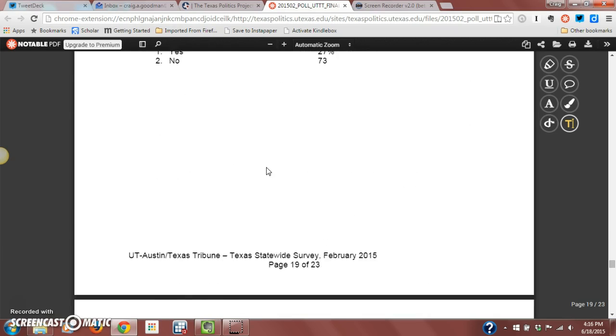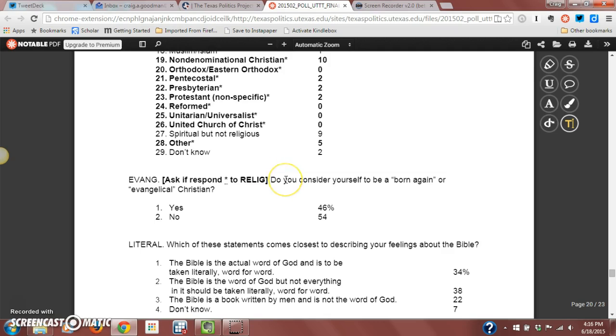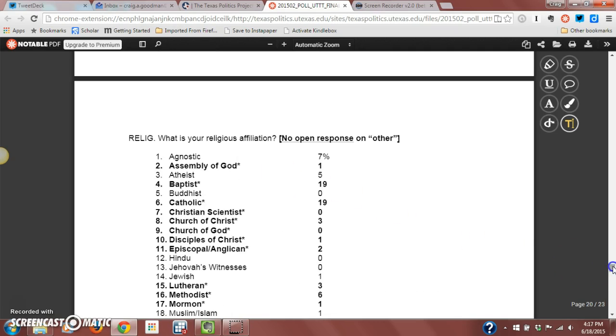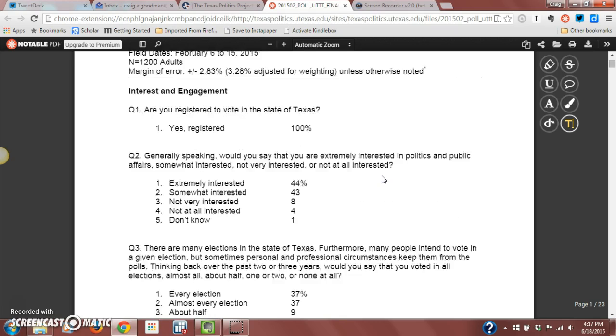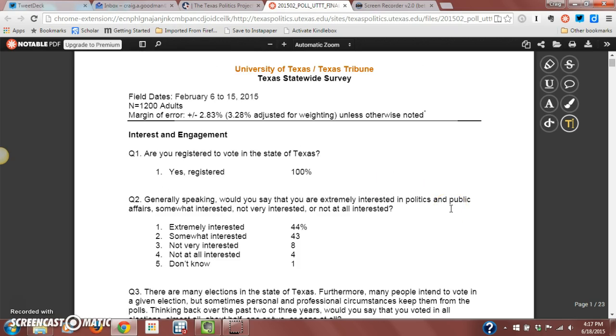But this is often one of the most important parts of looking at any particular survey, being able to look at the questions that are included so that you can see how the interviewers frame the choices for the people who are participating in the survey.